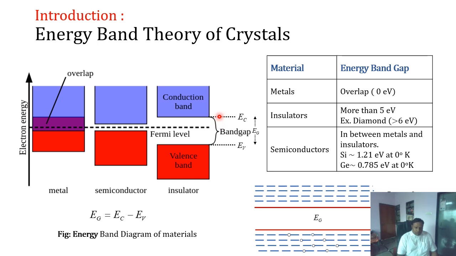The difference between the conduction band and the valence band is called the energy band gap, EG. And there is an energy level called the Fermi level.